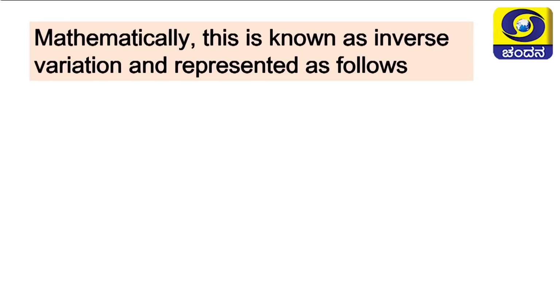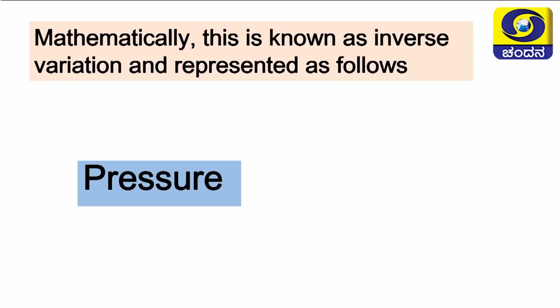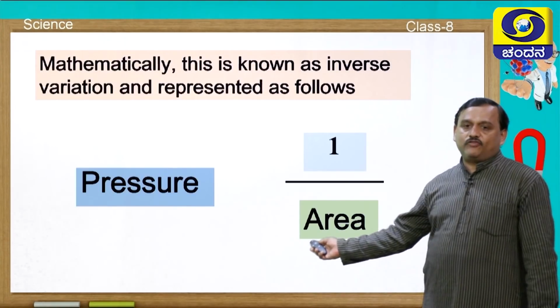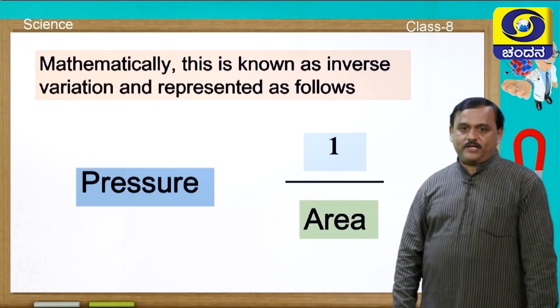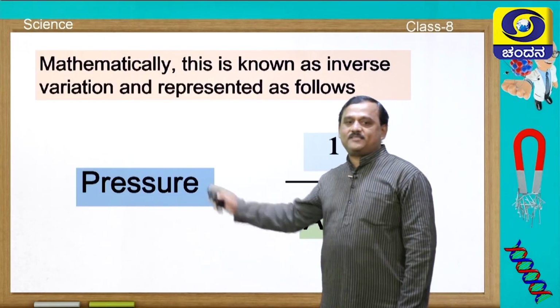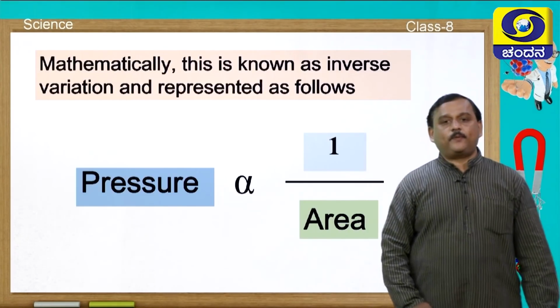This kind of relation is mathematically known as inverse variation, and it is represented as follows. The pressure is inversely related to the area, and therefore it is written in the denominator. When area increases, the pressure decreases. Therefore, we are writing it in the denominator, and there is a proportionality symbol.